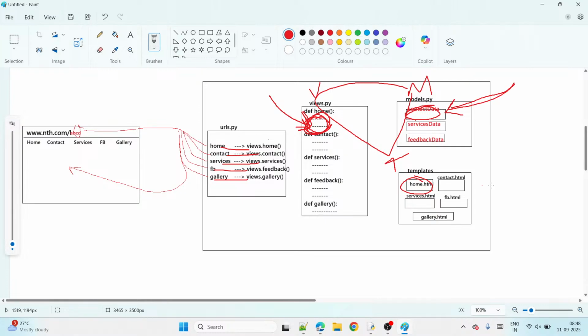Right? And here what do we write? We write the presentation code. Presentation means what? HTML, CSS, Bootstrap. That's all we add here. So the three files have three unique purposes, guys.